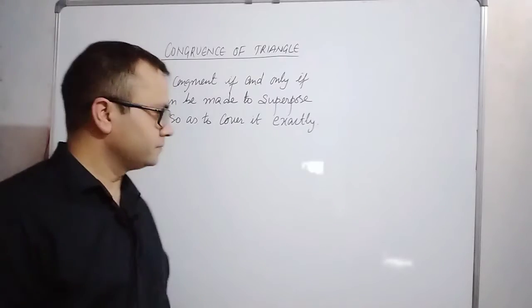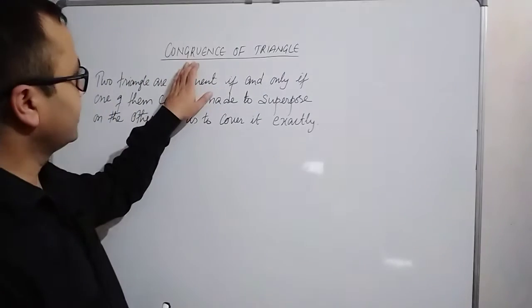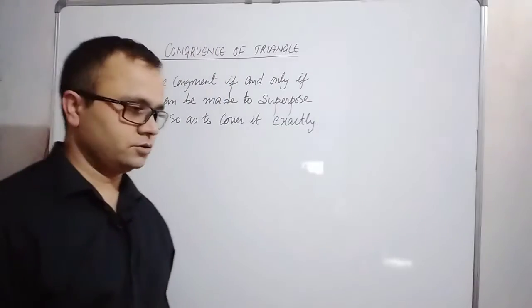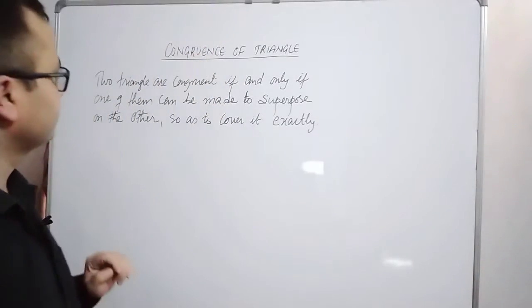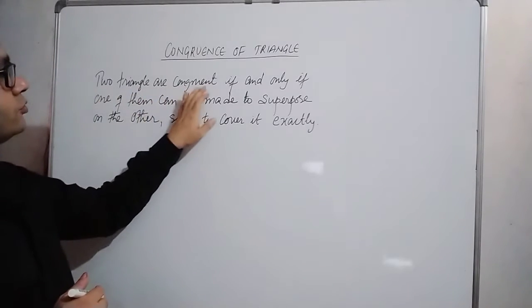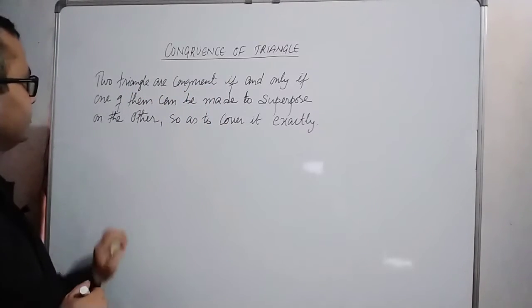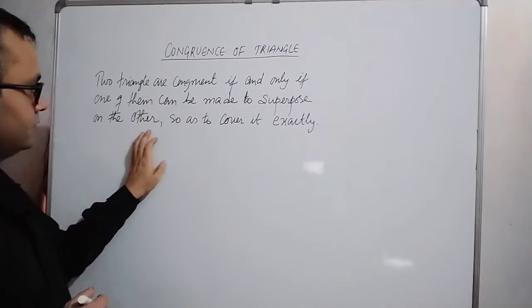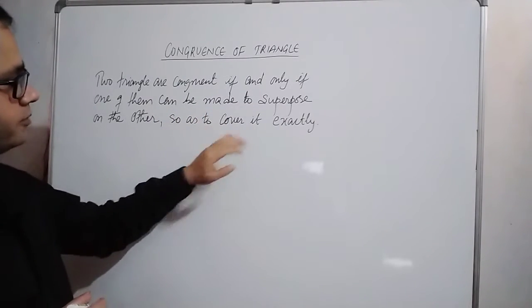Okay, class 9. Today we are going to learn about the congruence of triangles. So what do we mean by congruency of triangles? Two triangles are congruent if and only if one of them can be made to superpose on the other so as to cover it exactly.